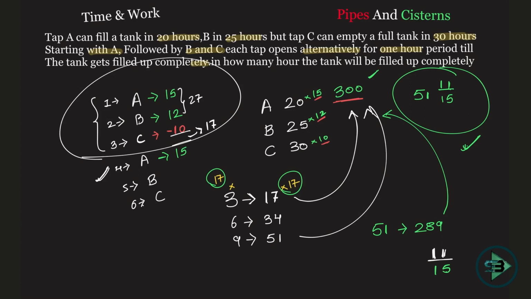It's just like that. A is being opened, then in the second hour, or you can say second day, Suresh was working. So in the second hour B is being opened, in the third hour C is being opened. So in 3 hours 17 bricks are being put in. How many hours will be required to put in 300? You just have to see how many bricks are remaining and who is working, what is his capacity, what he is supposed to put in. So 11 by 15 is what is left in the end. So 51 complete hours to put in 289 bricks, and 11 by 15 of the 52nd hour will be required to fill the tank, and that's how we reach the answer.